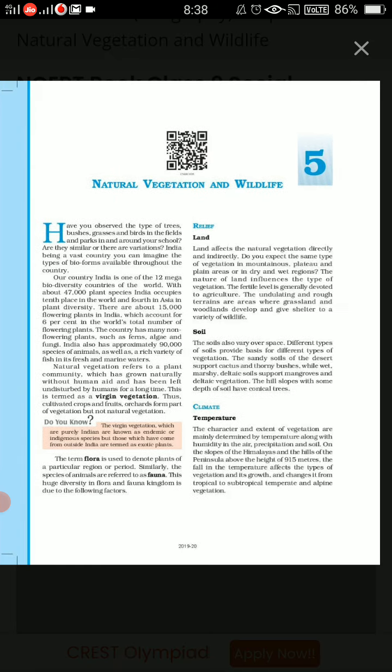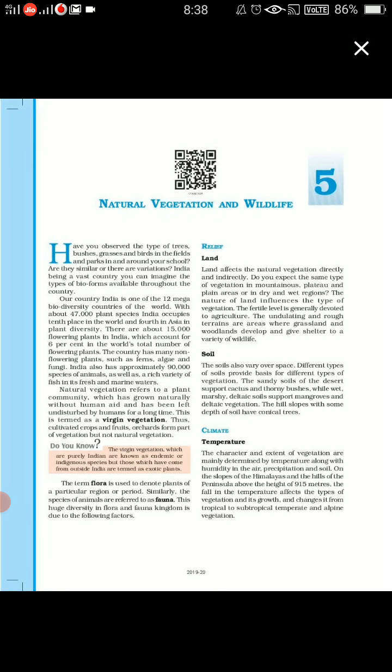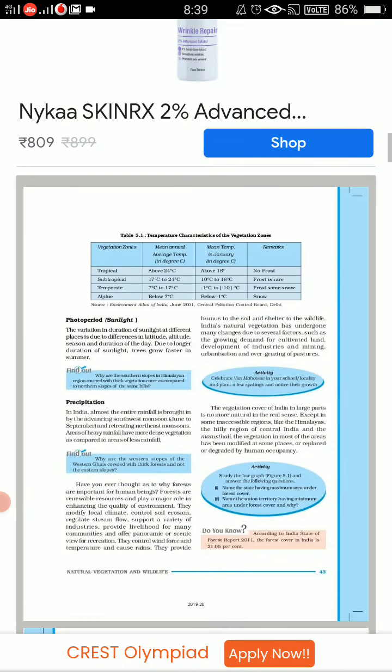Now comes the climate, children. Obviously, yes, the temperature, the character and the extent of vegetation is also going to depend on the temperature, the humidity in the air, the precipitation, the soil. If you see the slopes of the Himalayas, all the hills of the peninsula, they have a height of 915. So the temperature there is low, so the vegetation and its growth will be different. If you go to tropical to subtropical temperate, you will get some other type of vegetation. So it also depends, fine.